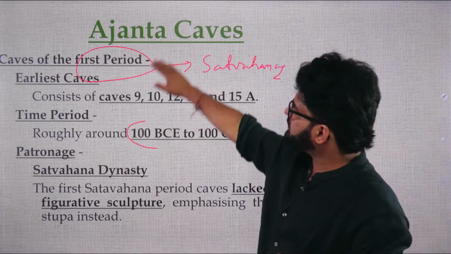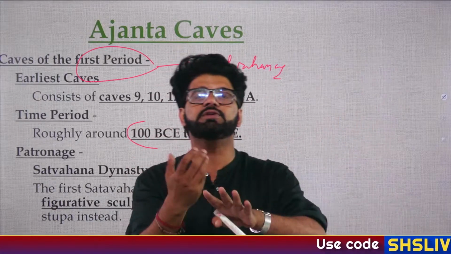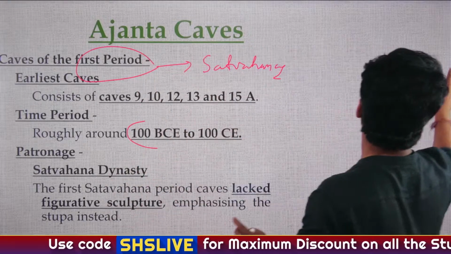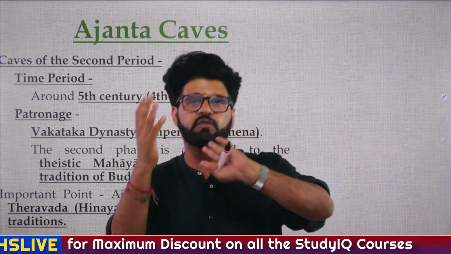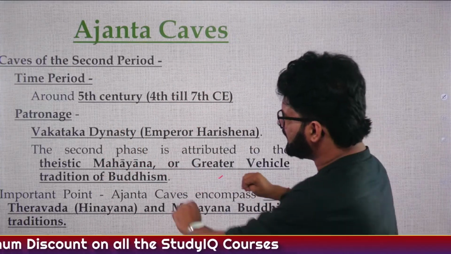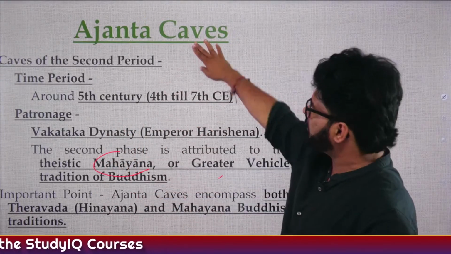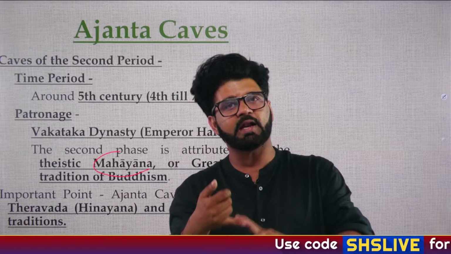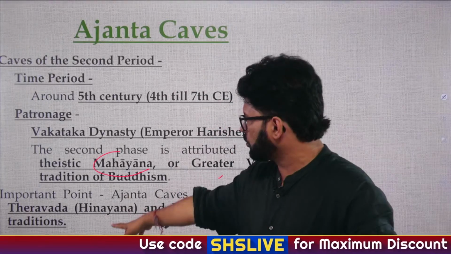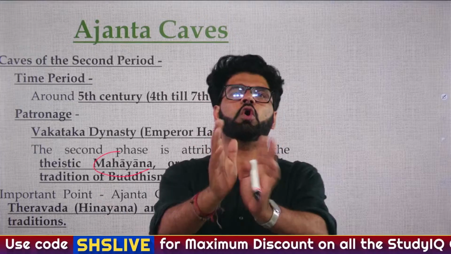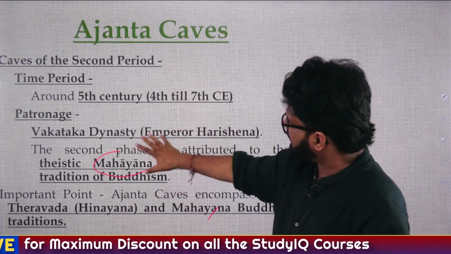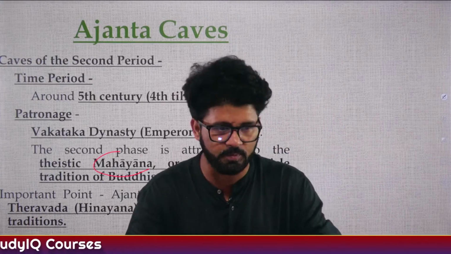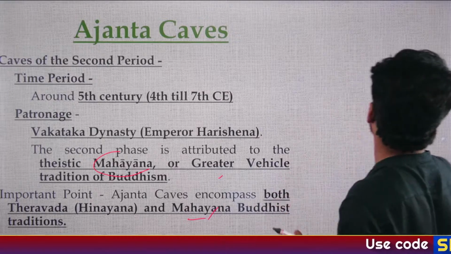So when the Satavahanas were making Ajanta caves, the original sect of Buddhism was Hinayana. So they gave patronage to Hinayana Buddhism. But when the Vakatakas came and Hari Singh of Vatsagulma branch was making it, he gave patronage to Mahayana. And that's why when we talk about Ajanta caves, you have both tenets of Buddhism there, Hinayana as well as Mahayana. Satavahanas gave patronage to Hinayana, Theravada, the original, orthodox school, and the Vakatakas gave patronage to Mahayana. So don't forget it, don't get confused. As you people are writing in the comment section, the 4th Buddhist council, that is actually correct.